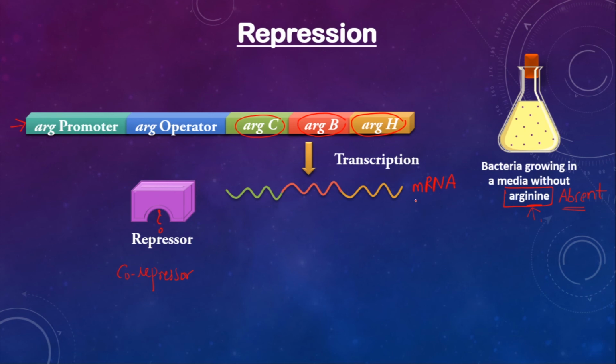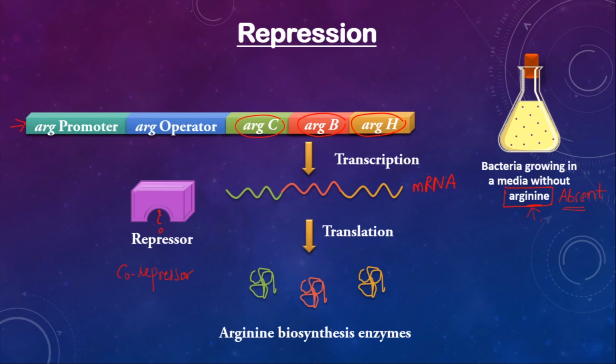Now what is the next process? The next process is translation. So in the translation, what happens? Yes, we are going to get the 3 different proteins. That is the 3 different enzymes which have been encoded by gene 1, gene 2 and gene 3. So now these 3 biosynthesis enzymes are being produced. Correct? So this is number 1, this is number 2, this is number 3.